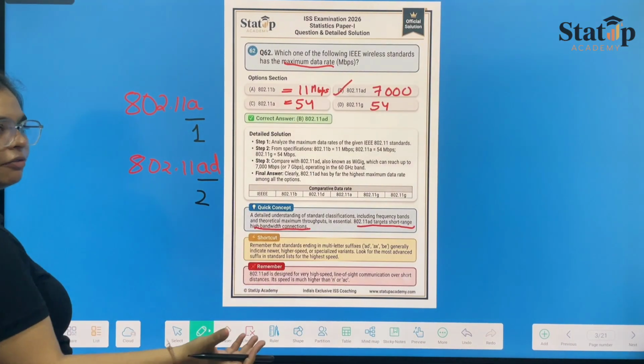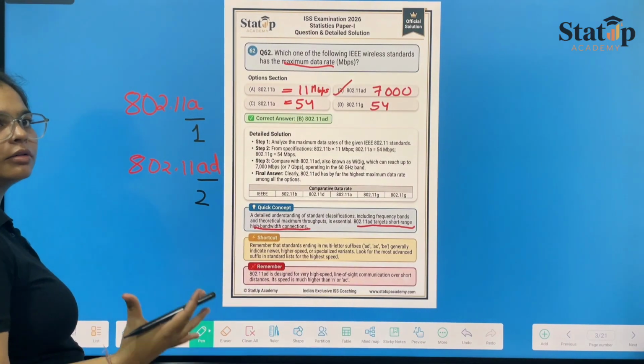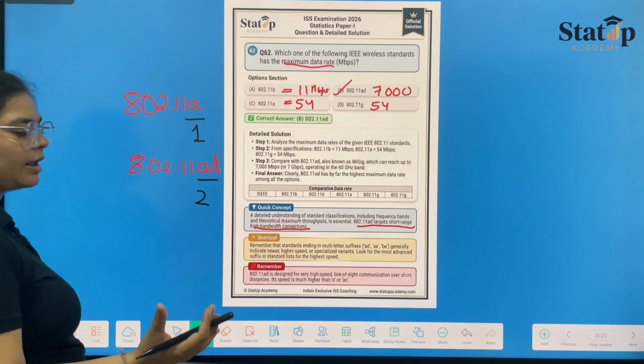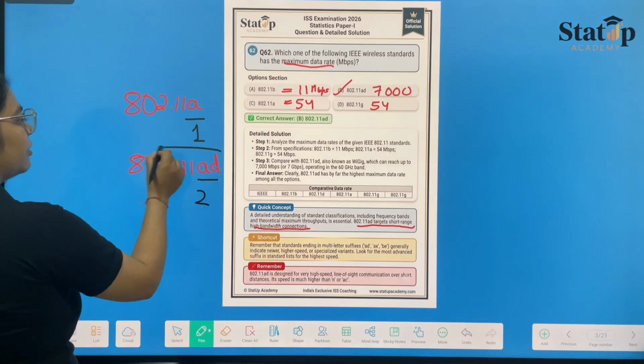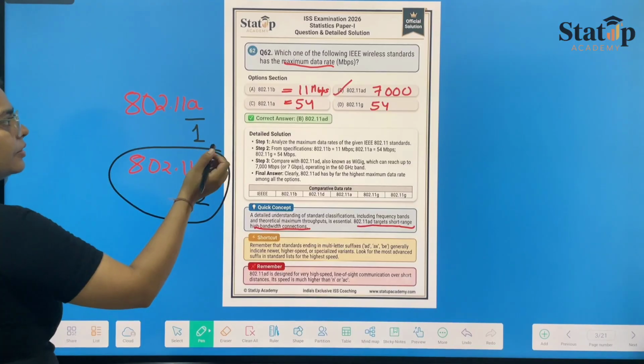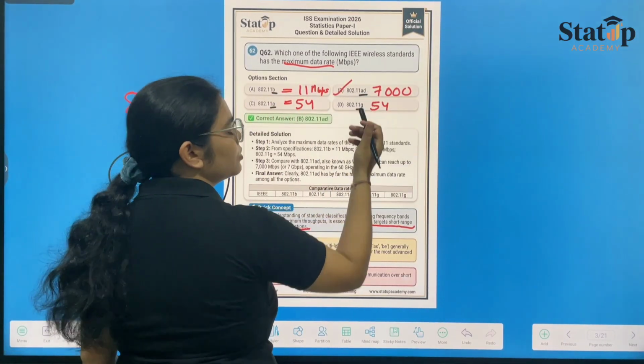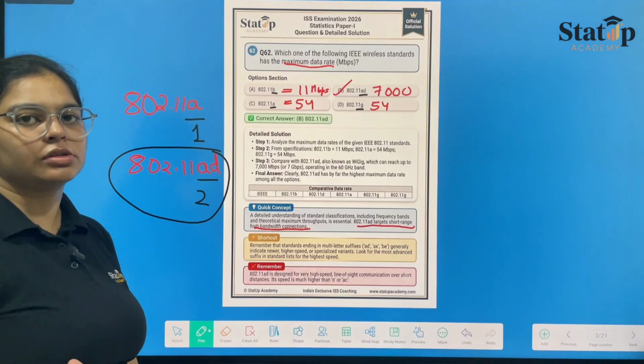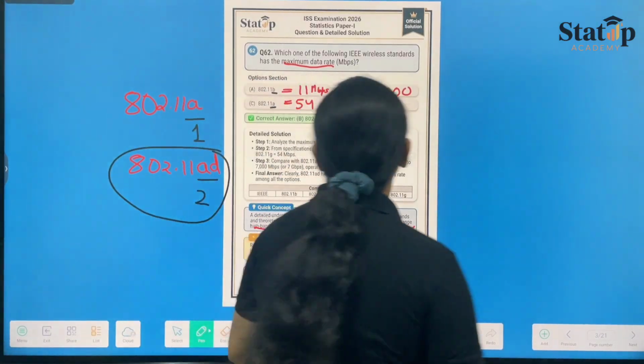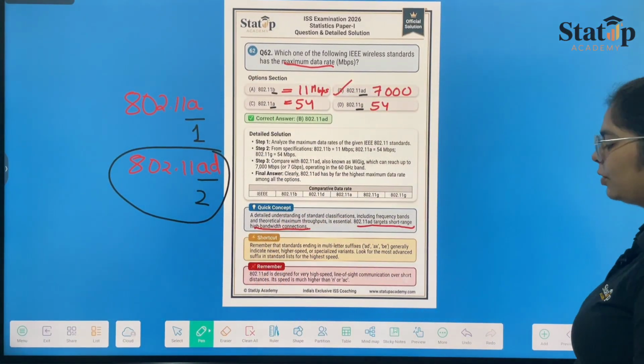The greater the number of alphabets, the greater the data rate in Mbps. Here it is 1, 1, 1, and here it is 2. So by that logic also you could have solved it, which is our option B, 802.11ad.